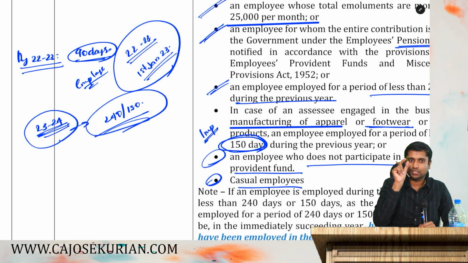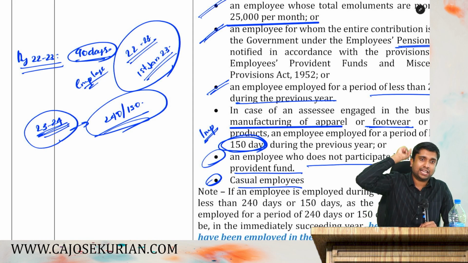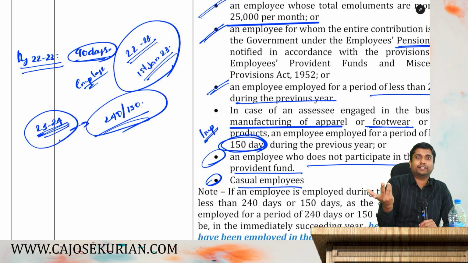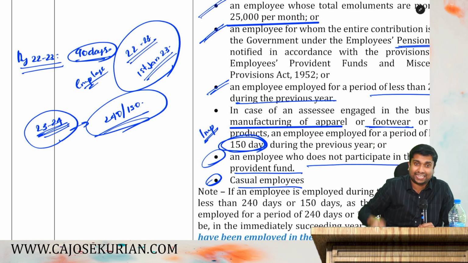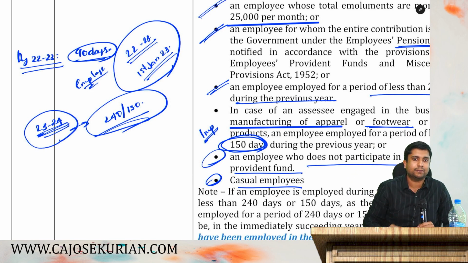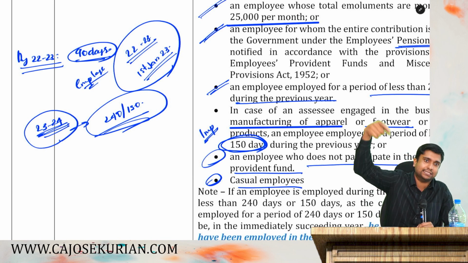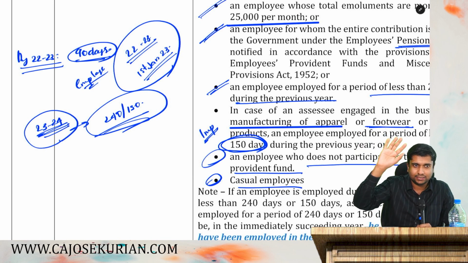Hope you got the concept. This is it. If you are appointing someone in the last year and he is not covering 240 or 150, depending upon your business, he will be treated as an additional employee, subject to a condition that he is covering 240 or 150 in the next year. In the next year, he will be treated as an additional employee and you can take deduction for the next 3 years. I hope it is clear.